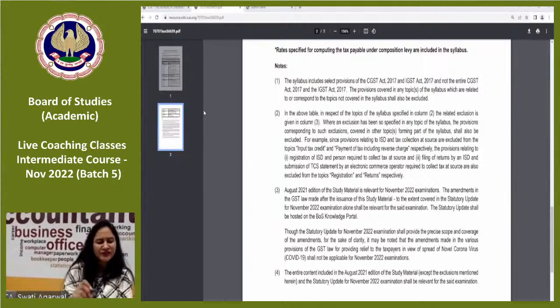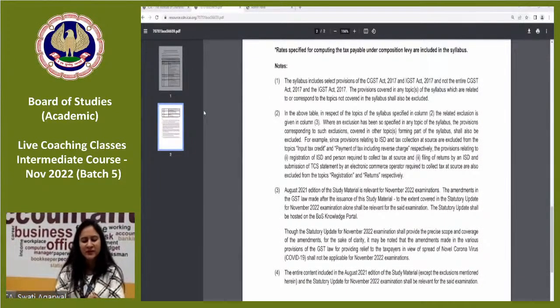August 21 edition of study material is relevant for you. And statutory update. What is statutory update basically? Statutory updates contain the significant notifications and circulars, and amendments made by significant notifications and circulars up to the cutoff date which is applicable for you.